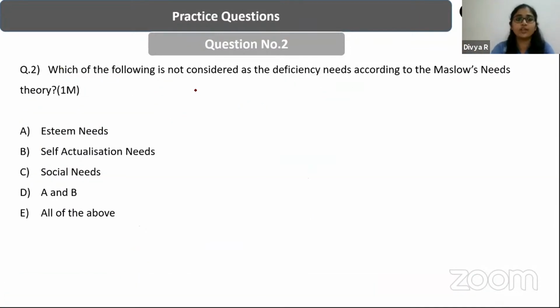So next question, which of the following is not considered as a deficiency need according to Maslow's theory? A, esteem needs; B, self-actualization needs; C, social needs; D, A and B; E, all of the above. What is the answer, guys?